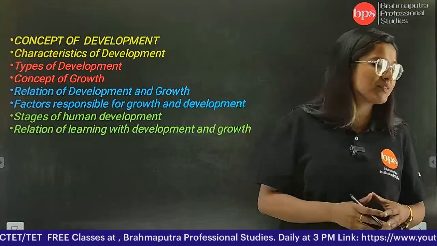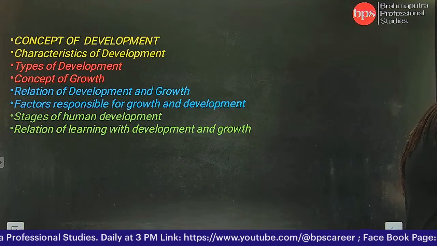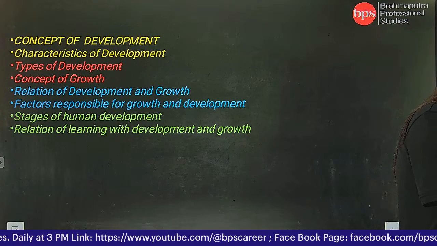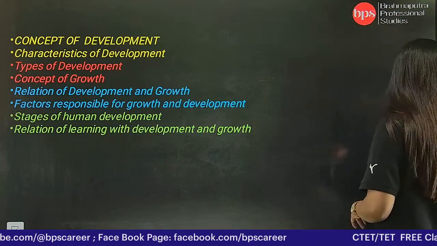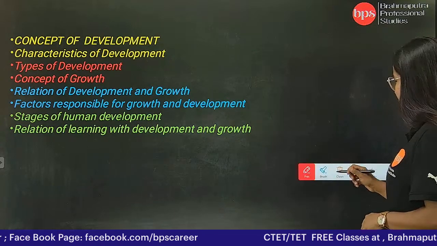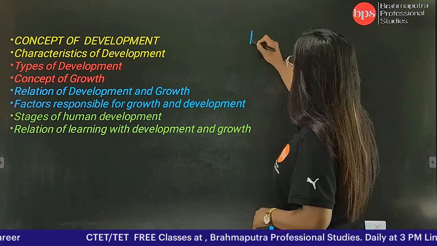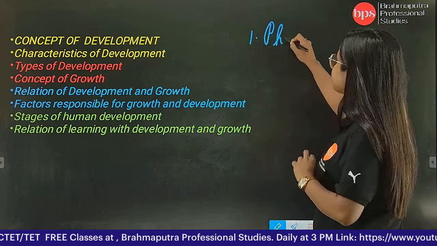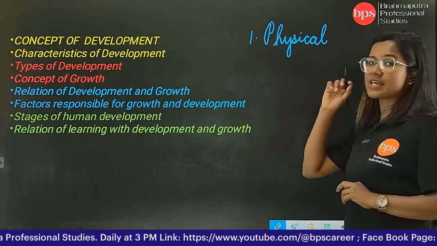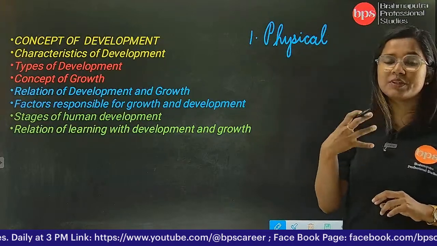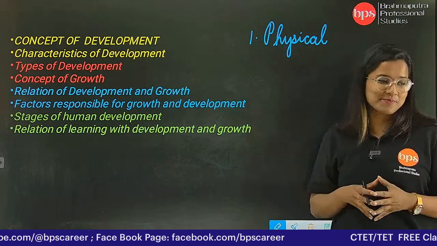Apart from the characteristics, we need to know the types of development. There are 5 types of development. What are they? Let me write it. Number 1 is physical, which is related to our external looks.